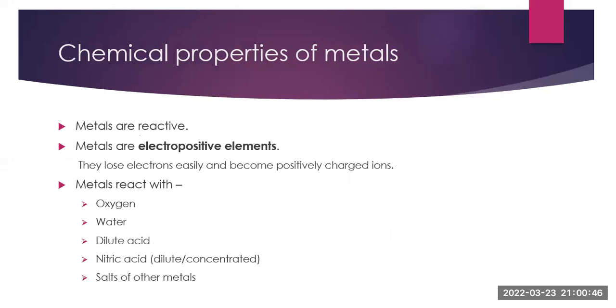Now we start with chemical properties of metals. Metals are reactive. Metals are electropositive elements. They lose electrons easily and become positively charged ions. Hence, they are called electropositive elements. Metals react with oxygen, water, dilute acid, nitric acid, both dilute as well as concentrated, and salts of other metals.